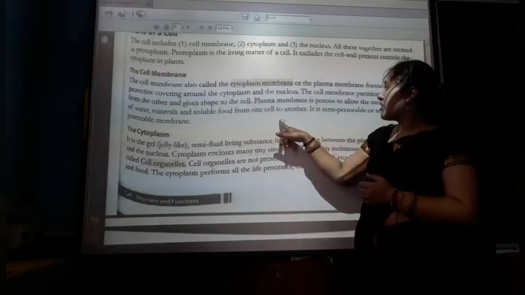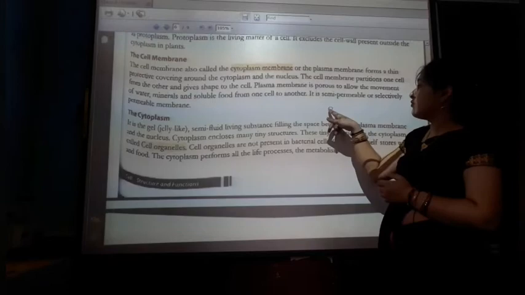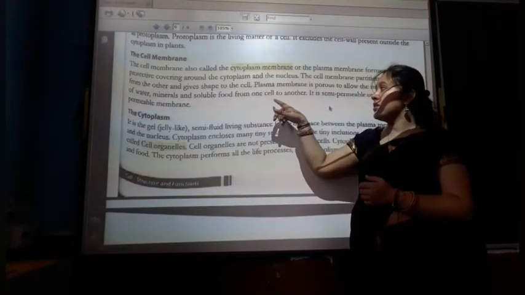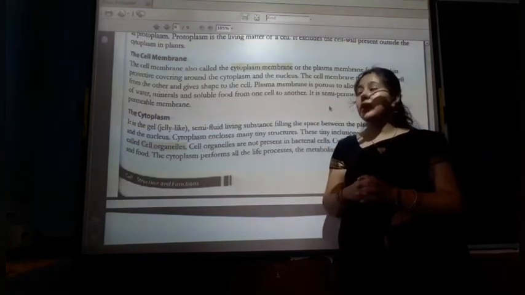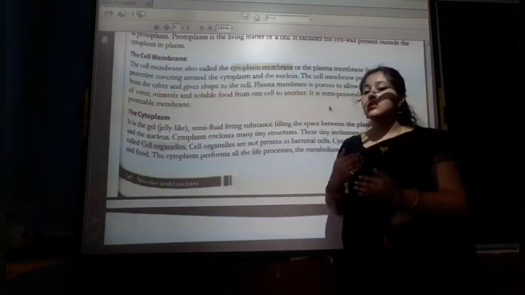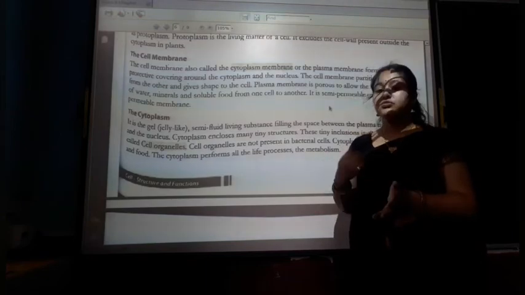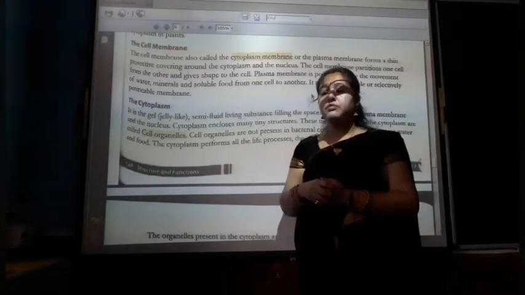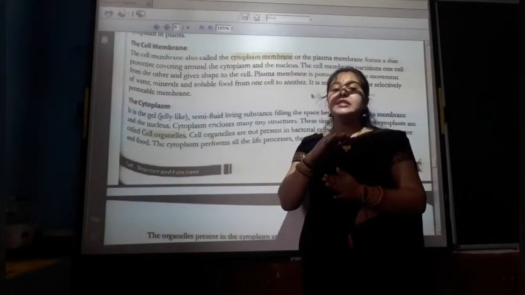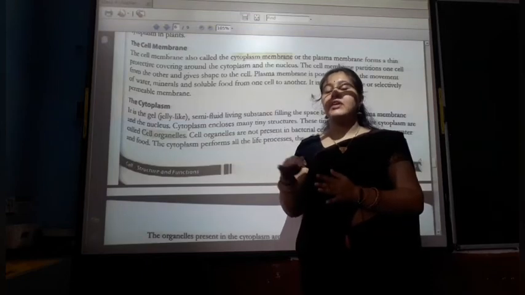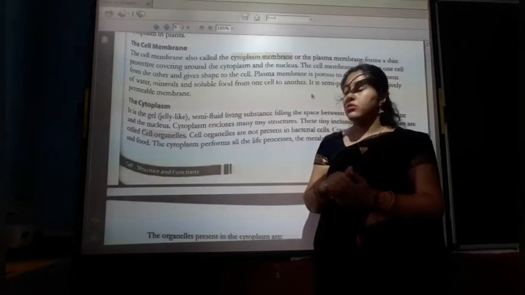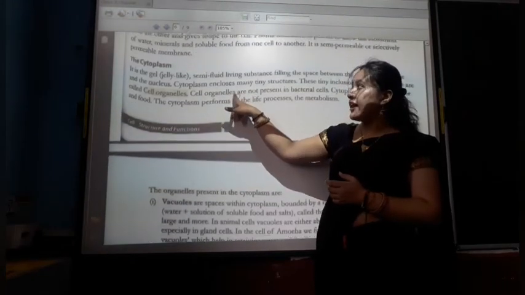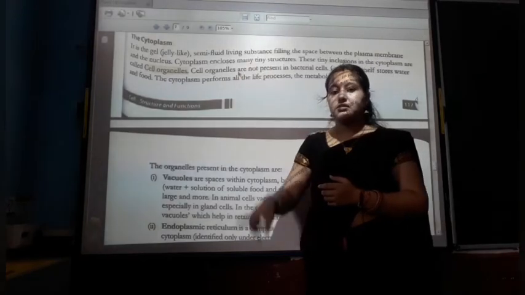The plasma membrane is porous to allow the movement of water, minerals and soluble food from one cell to another, so it helps in transporting water and minerals from one cell to another. It is a semi-permeable or selectively permeable membrane. It is a very thin, transparent and very elastic membrane, also called an elastic membrane. Now the next is the cytoplasm. What is the cytoplasm?